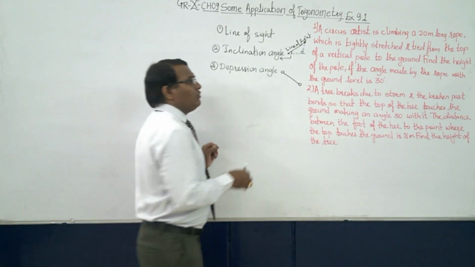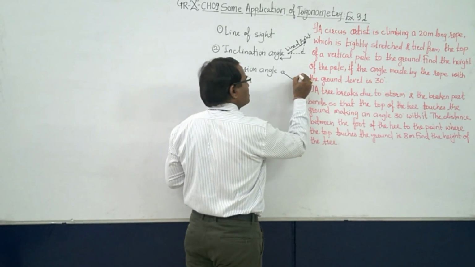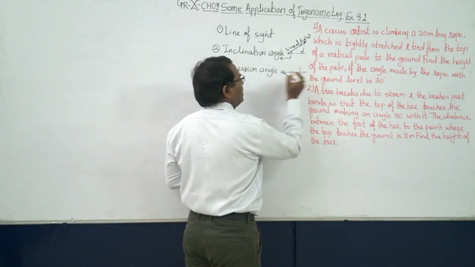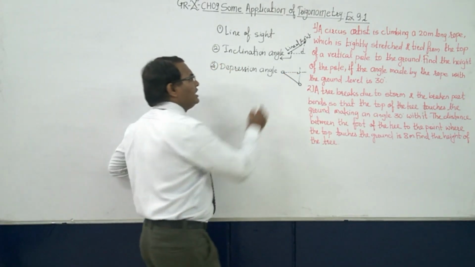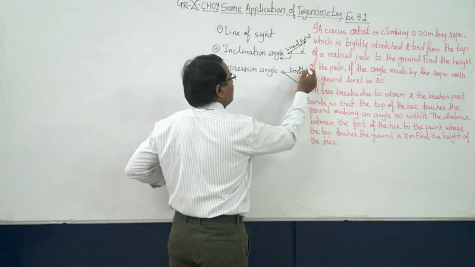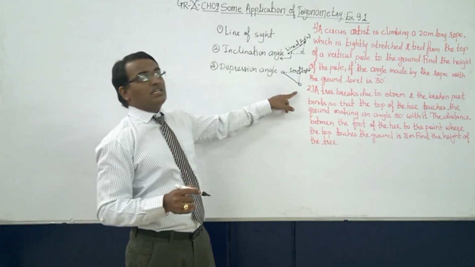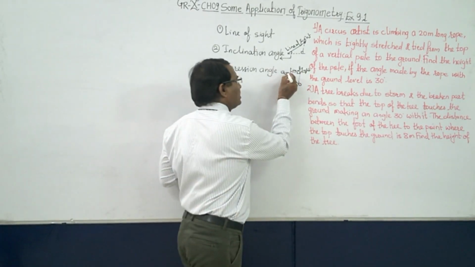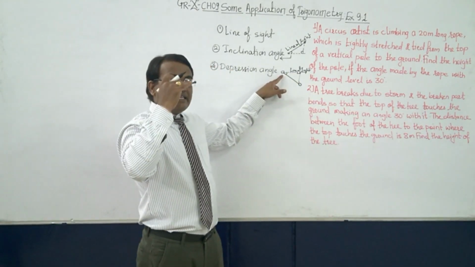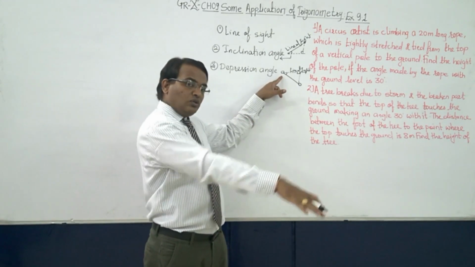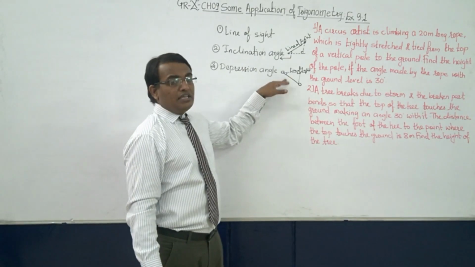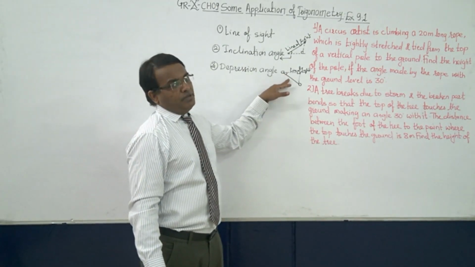You will observe like this, the lines will meet somewhere. This is your line of sight, and the object is down now. So when your eyes are here and the object is somewhere down, the angle made between the line of sight and the horizontal is known as the angle of depression.